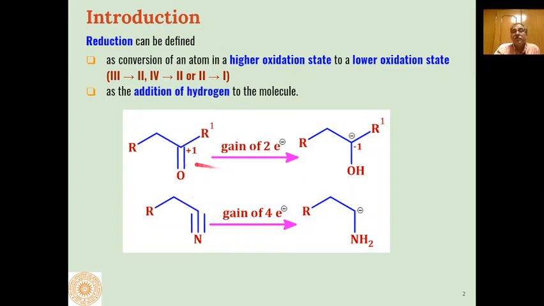So such a process is also known as reduction. If you see the overall reaction, the reactant is converted into a saturated product through gain of electrons. So this third definition of reduction is the process where a reactant is converted into a product through gain of electrons.